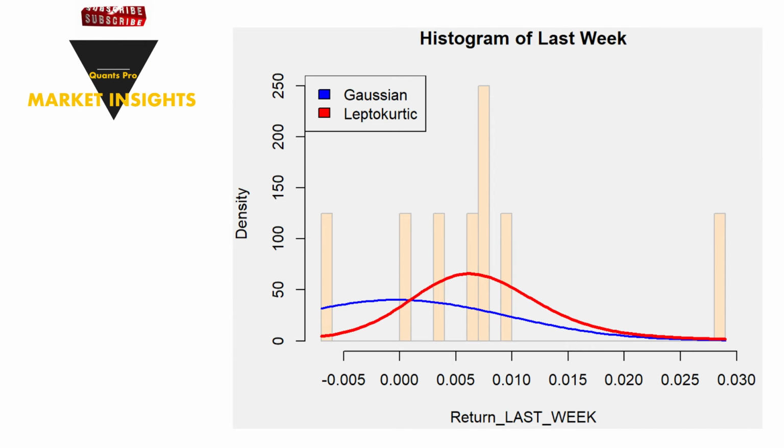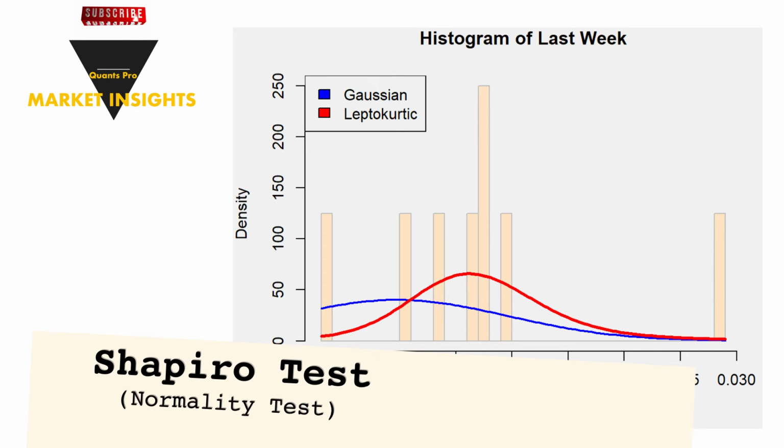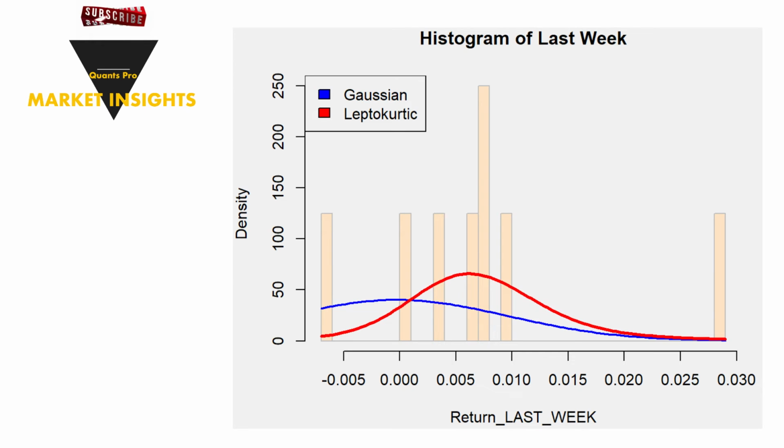Here, examining whether the stock return is normally distributed or not is also testing the existence of the leptokurtic theory, which includes excessive oscillations. Therefore, the Shapiro test will be applied to test the normality of the stock. In addition, the Gaussian and leptokurtic features of the distribution of the return on the share will be compared.